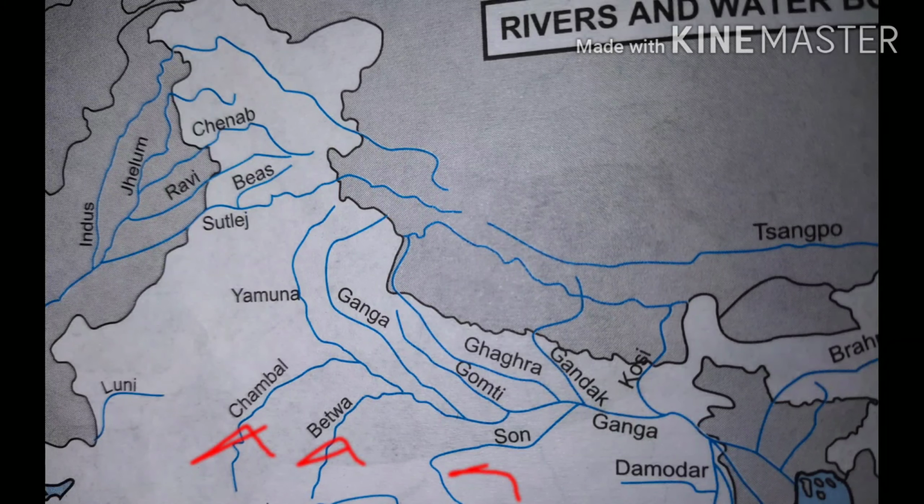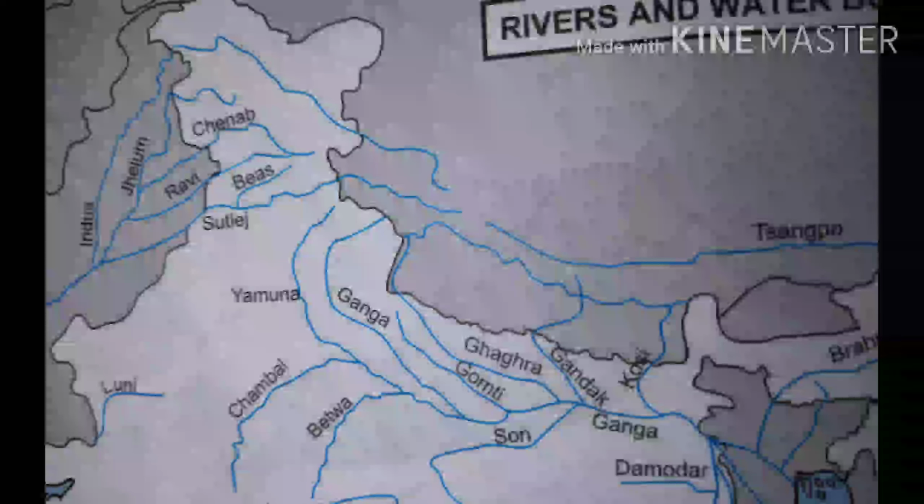First we will see the north flowing tributaries. We also have to remember these north flowing tributaries in sequence from left to right. This will make it easier. The first north flowing tributary is Chambal.